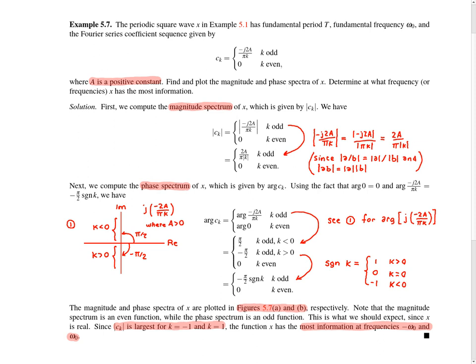In this example, in addition to finding the magnitude and phase spectra of x, we're also asked to plot these spectra as well. So we're going to take the formula that we got for the magnitude spectrum, this expression here, and the formula that we got for the phase spectrum, this expression here, and we're going to plot them. And I'm going to show you on the next page the result that we get when we plot these functions.